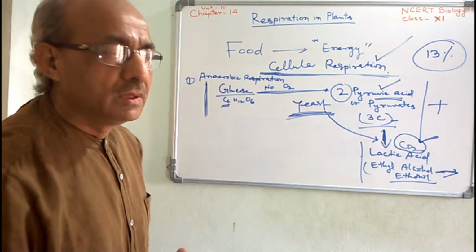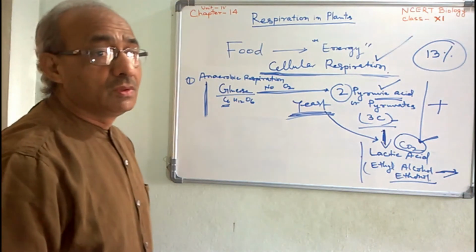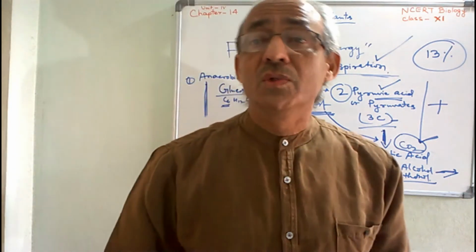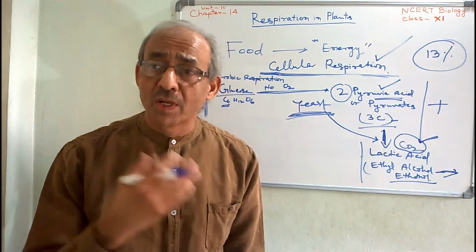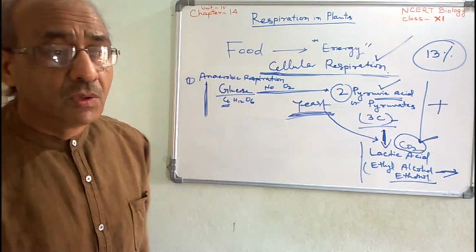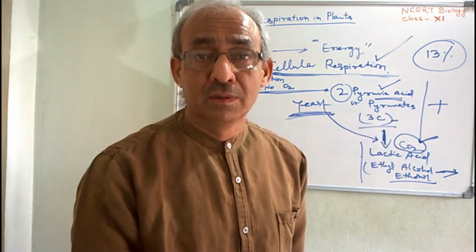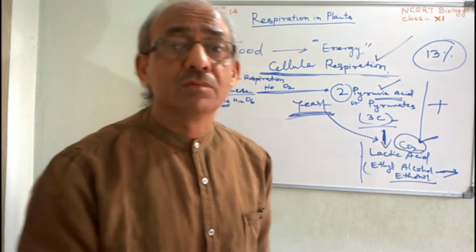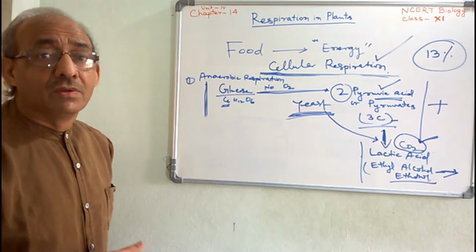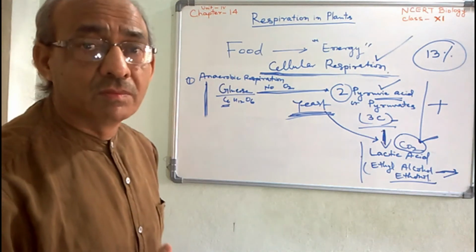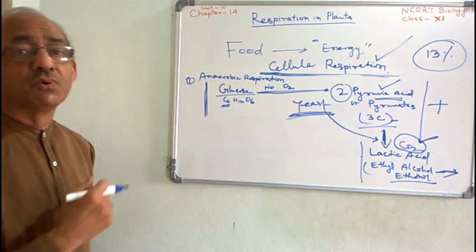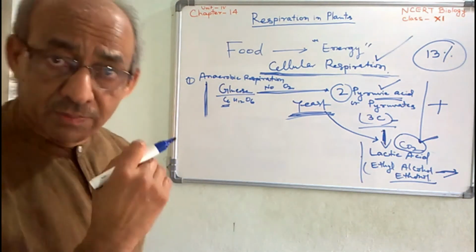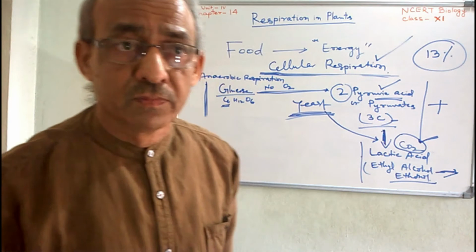Yes, plants are producers. The green plants are providing food to the world. Then how can they not get the food for themselves? They utilize the food prepared by their own selves.